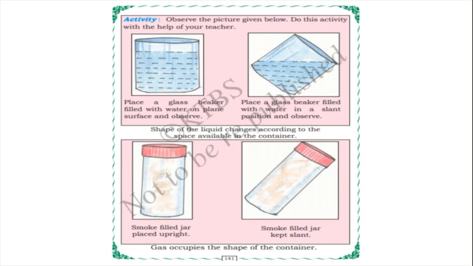So in the liquid state, only the shape will change, not the quantity and not the size. Okay, yes. And one more, a smoke filled jar placed upright, and a smoke filled jar kept slant. So gas also occupies the shape of the container, isn't it, children?